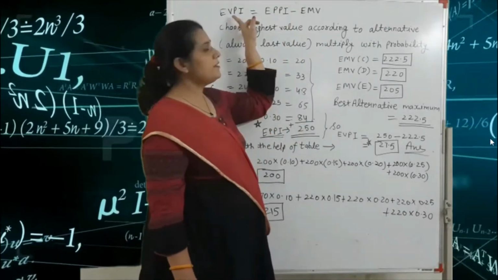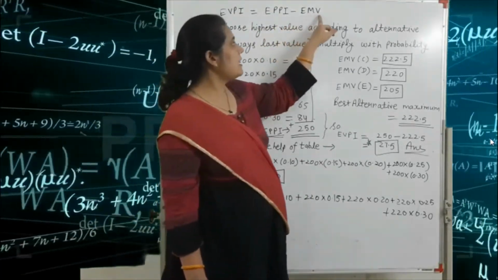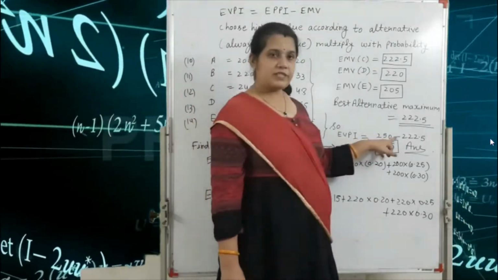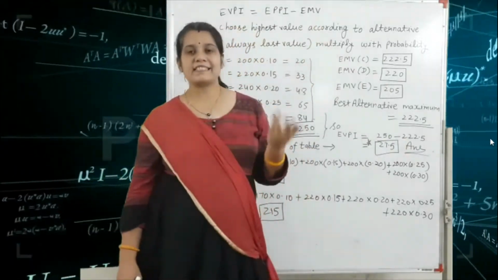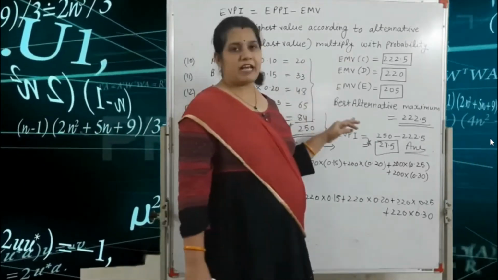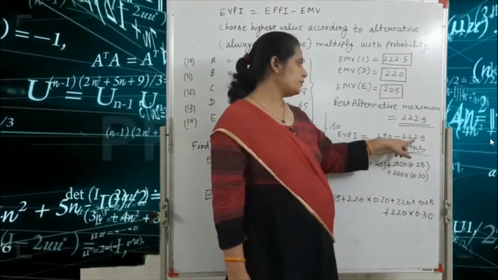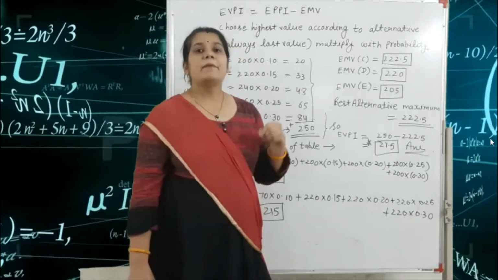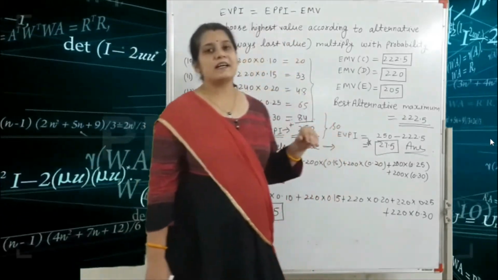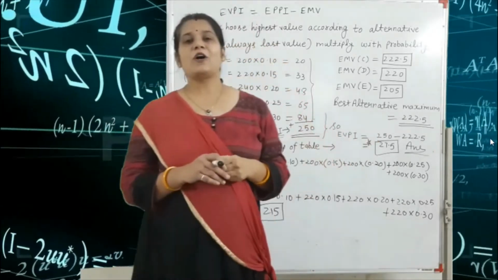The formula is EVPI minus EMV. The EVPI value is 250, so we write 250 minus the EMV of the best action, or the best alternative. So we choose the maximum value among all these 5 EMVs, which is 222.5. So 250 minus 222.5 gives 27.5. So this is our answer for EVPI. This is the example of the EVPI method.